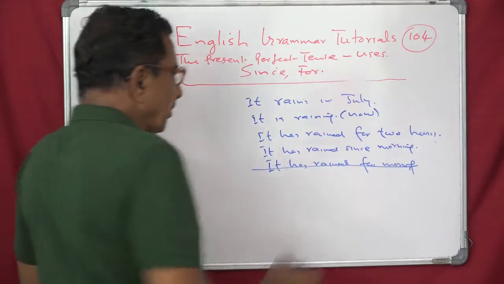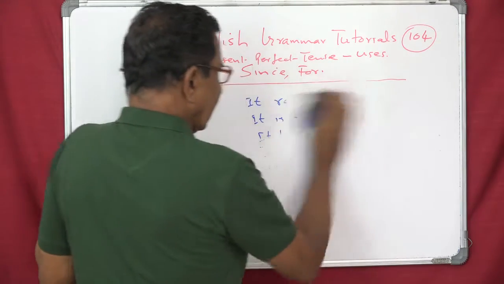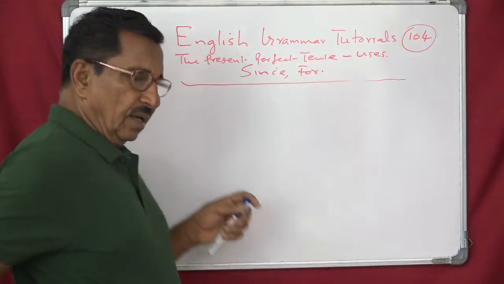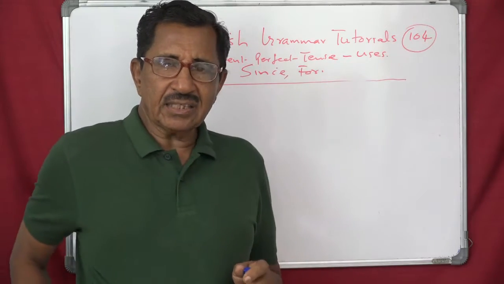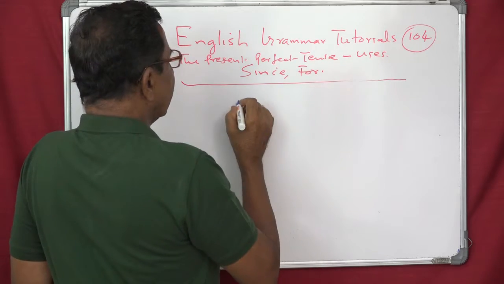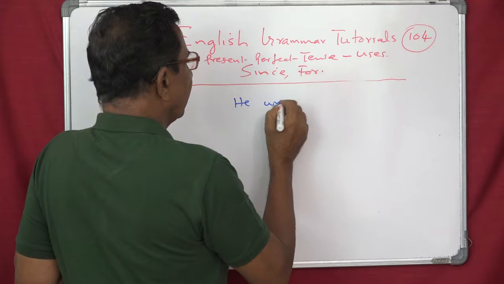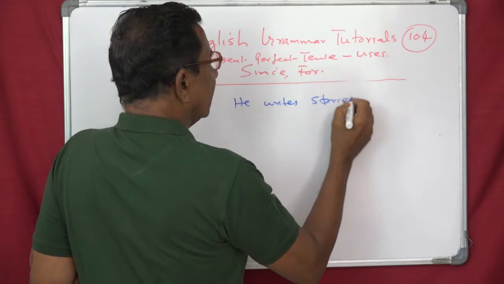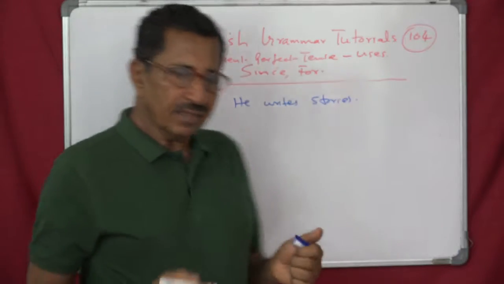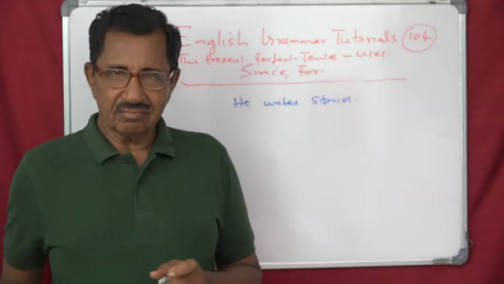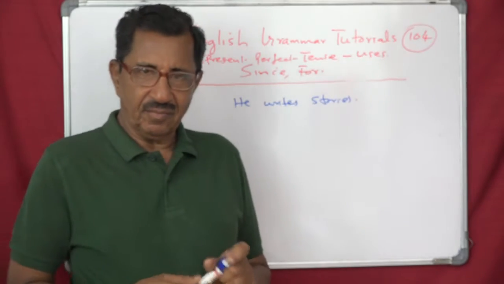Let us try one more example. Then you will find it easier, I think. See, he writes stories. That is his habit, a repeated, habitual action.